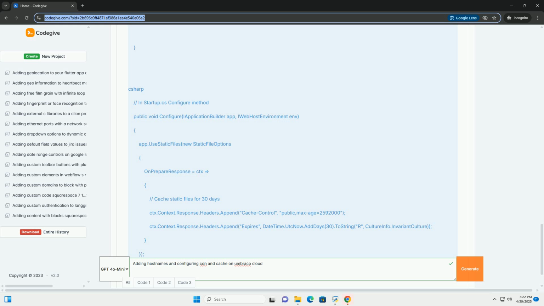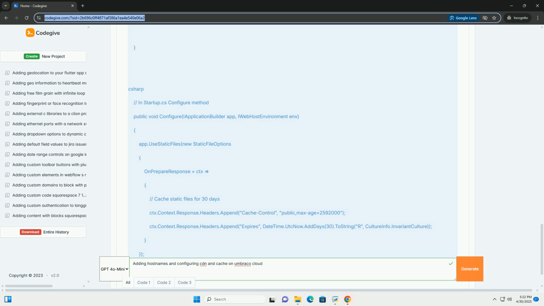Query string parameters: by default, CDNs often treat URLs with query string parameters, for example image.jpg?version=123, as unique resources, even if the underlying image is the same. Cloudflare allows you to configure how it handles query string parameters.